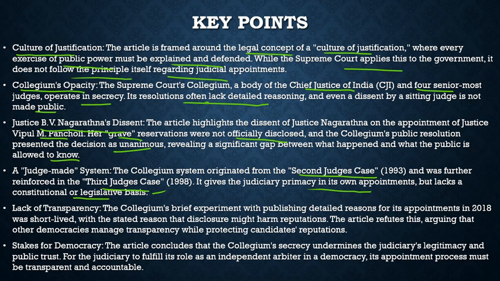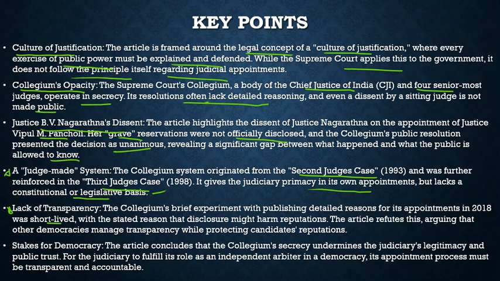Then another issue: it highlights the lack of transparency. The collegium's brief experiment with publishing detailed reasons for its appointments in 2018 was short-lived. The stated reason was that disclosure might harm reputations, but the article refutes this, arguing that other democracies manage transparency while protecting candidates' reputations. So they tried it for a very short time in 2018, but eventually they withdrew it.